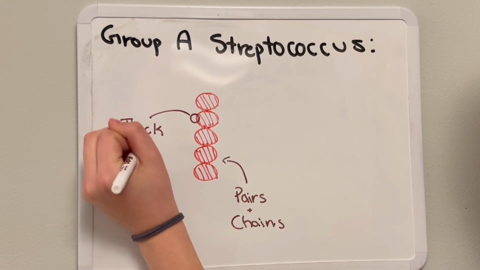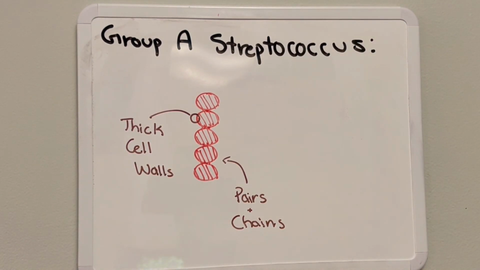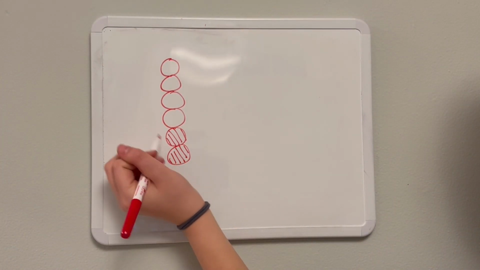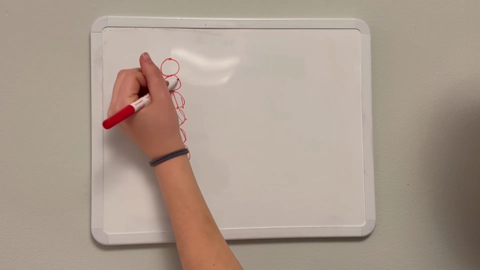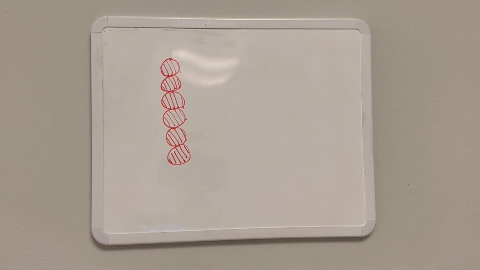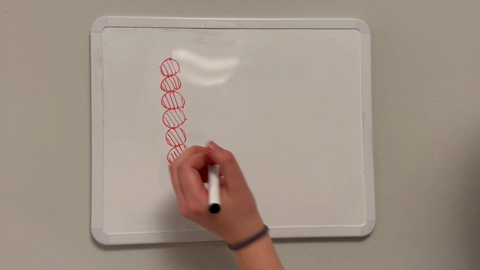But how does such a common bacteria cause such an uncommon condition? Our B cells, which are a type of white blood cell, recognize bacteria through receptors on their surface. This then leads to an immune response. But group A streptococcus bacteria have a very creative way of tricking our B cells and avoiding detection. GAS bacteria employ a process known as molecular mimicry. This is a phenomenon where an external antigen resembles a self-antigen, causing the immune system to attack itself.